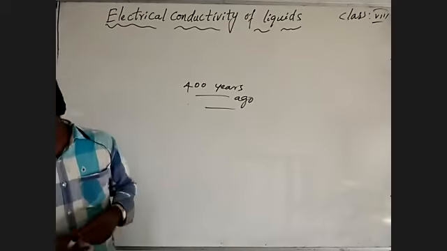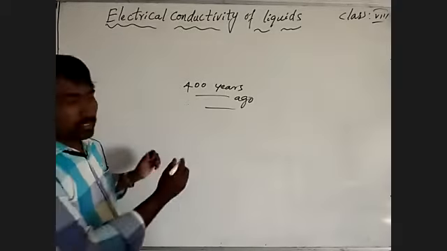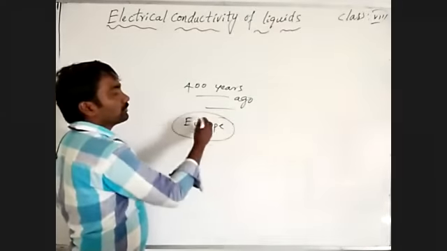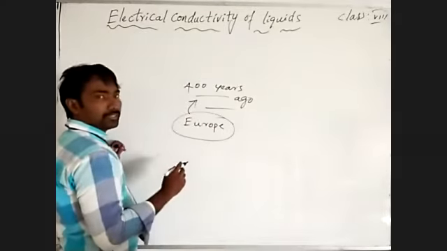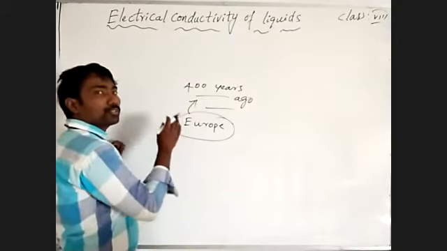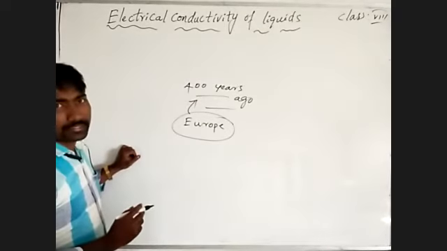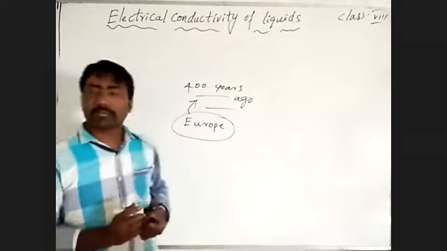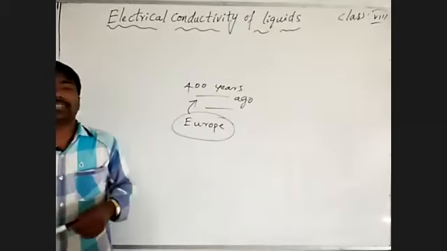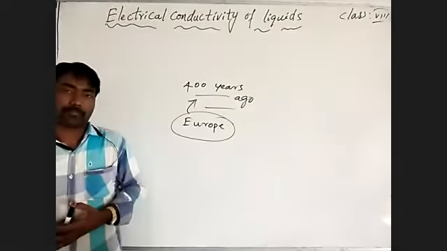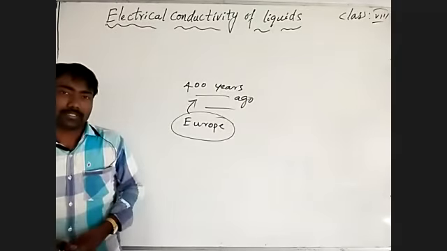The people in Europe struggled to invent a way to store electric current. They did various types of experiments, millions of experiments, but they did not succeed.